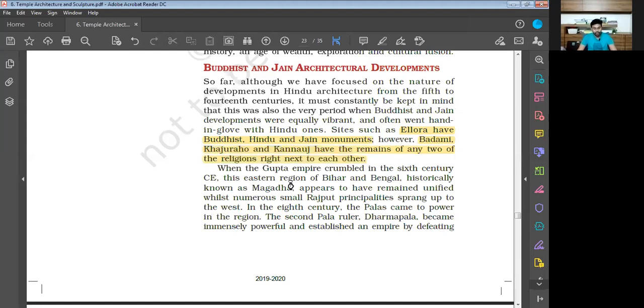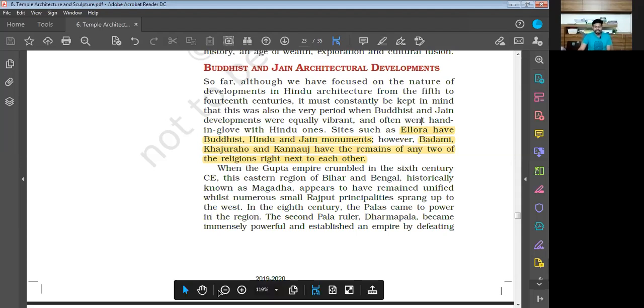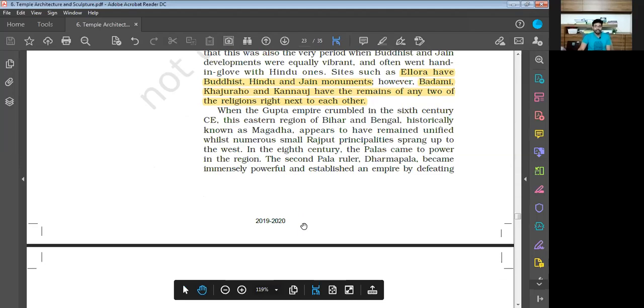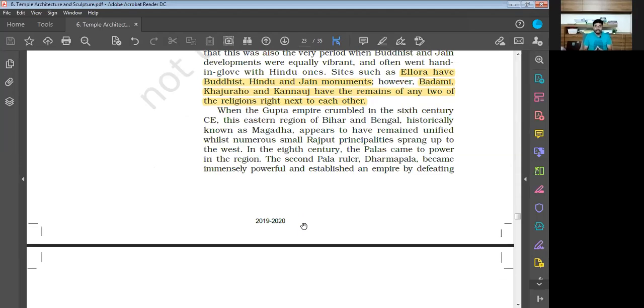When the Gupta Empire crumbled in the 6th century CE, this eastern region of Bihar and Bengal, historically known as Magadha, appears to have remained unified whilst numerous small Rajput principalities sprang up to the west.